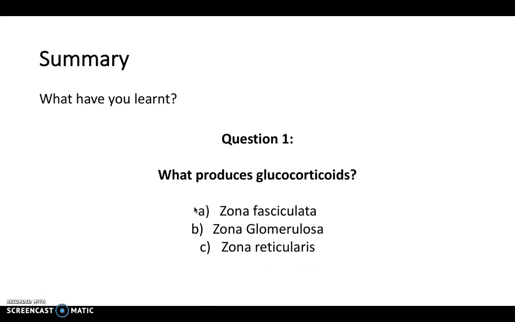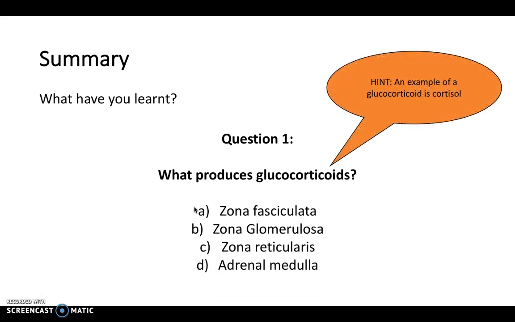So where are glucocorticoids produced? Hopefully now you are fully aware that glucocorticoids are produced in the zona fasciculata, which is one of those 3 layers of the adrenal cortex. So remember the GFR of the adrenal cortex, the glomerulosa, the fasciculata, and the reticularis, so salt, sugar, and sex. And actually, of course, glucocorticoids refer to sugar, in cortisol from the fasciculata region.